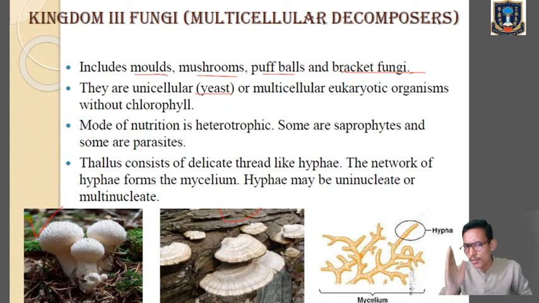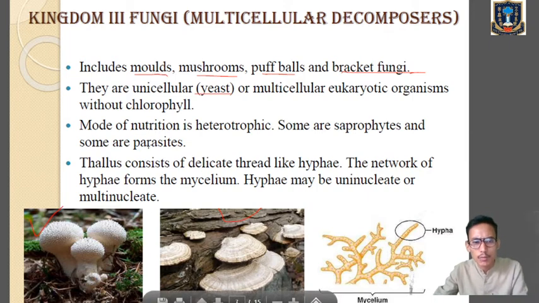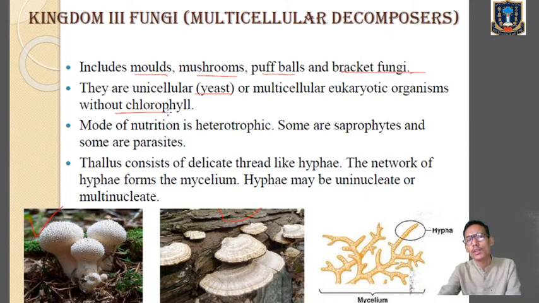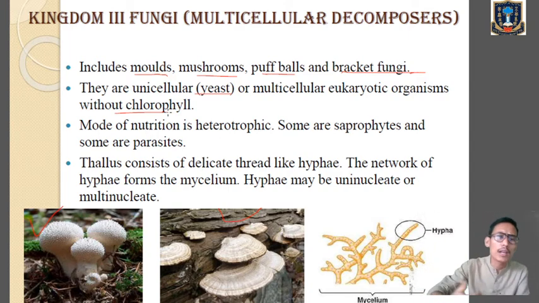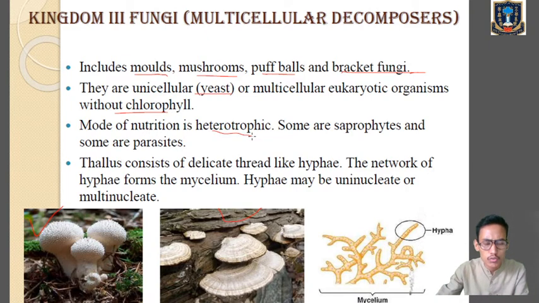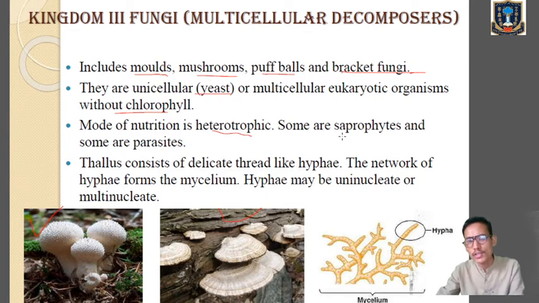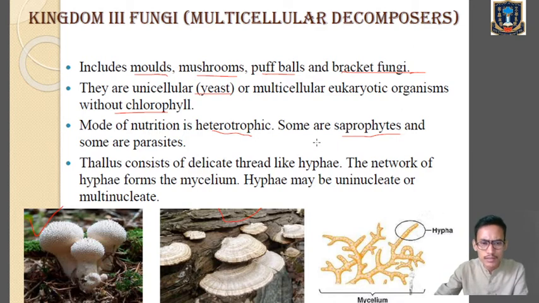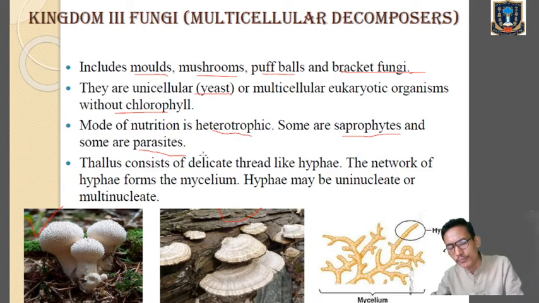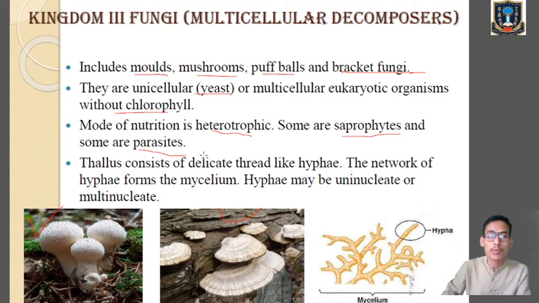And remember, fungi are multicellular, but with exception, yeast is unicellular. Okay, and they are without chlorophyll. Now since they are without chlorophyll, they are not able to prepare the food particles by themselves. So they are called heterotrophs. But most of the fungi are saprophytes, which mainly feed on the dead and decaying organic remains, so plants and animals. There are other organisms also which are parasites, which are dependent on the body of other living organisms. Even in our body also fungi are present. Okay, so they cause different types of diseases also.